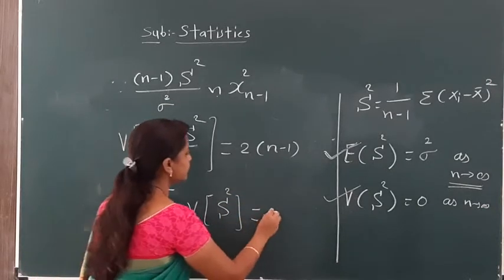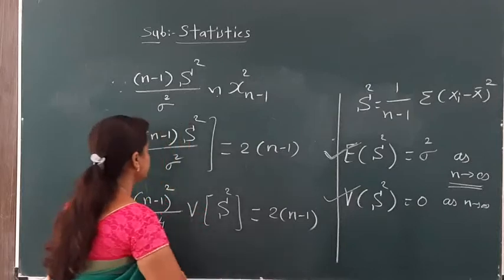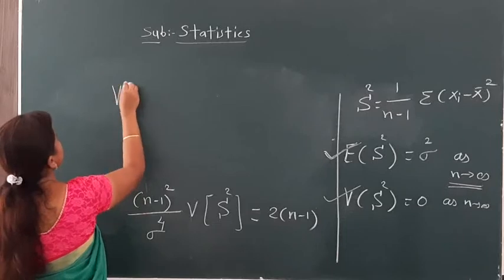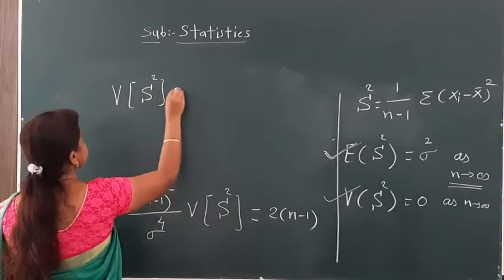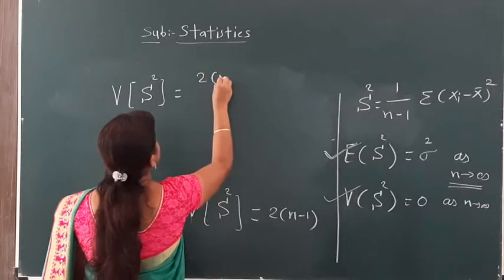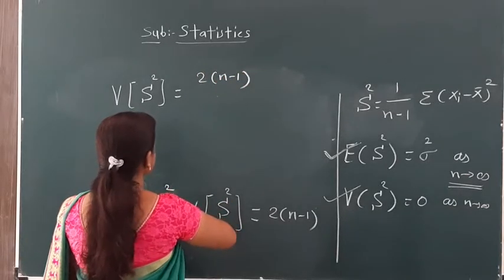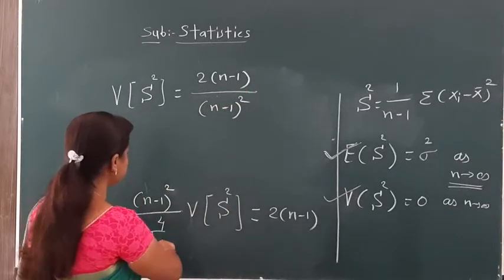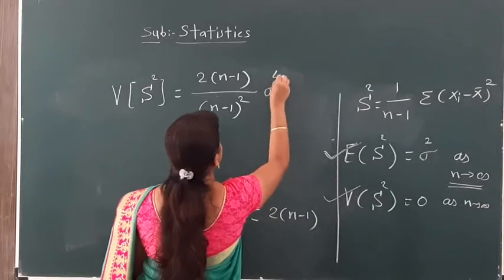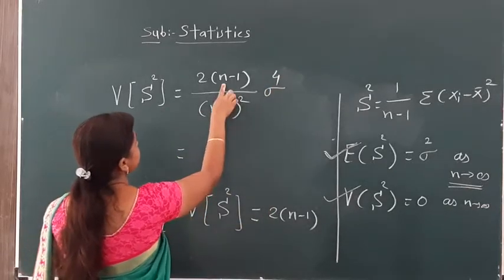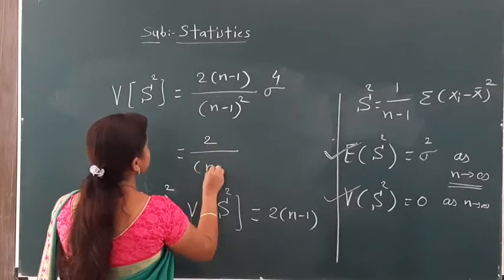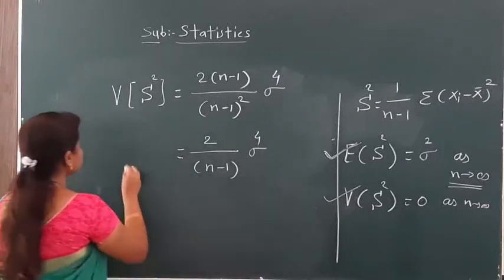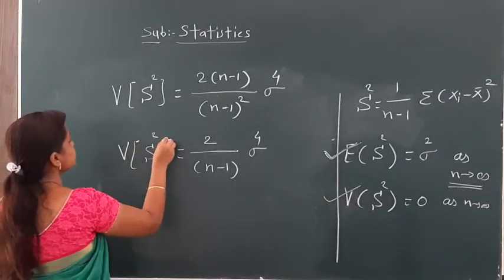So the variance of S square is equal to 2 into n minus 1. Now we solve this term and then take the limit. Hence the variance of S square is equal to 2 into n minus 1 as it is, and this term is divided by n minus 1 whole square, sigma raised to 4. So n minus 1 gets cancelled, giving 2 divided by n minus 1 times sigma raised to 4. So the variance of S square is equal to this.